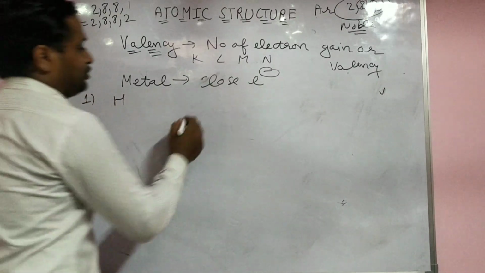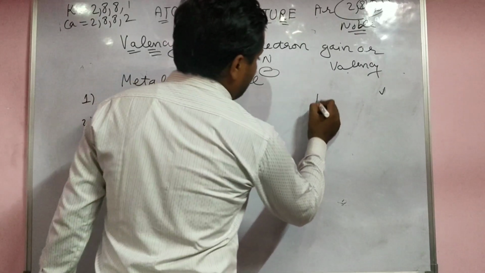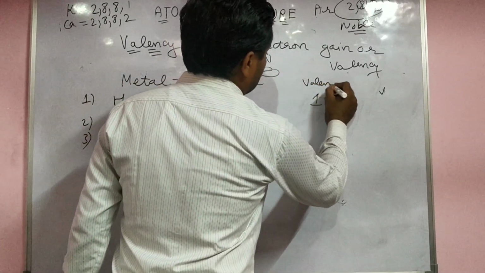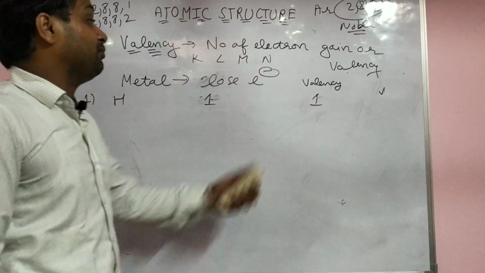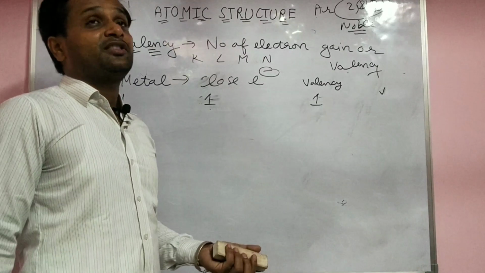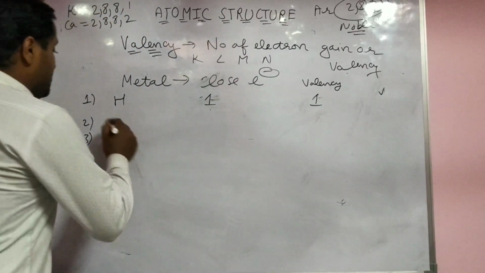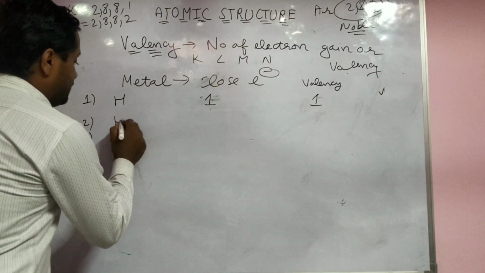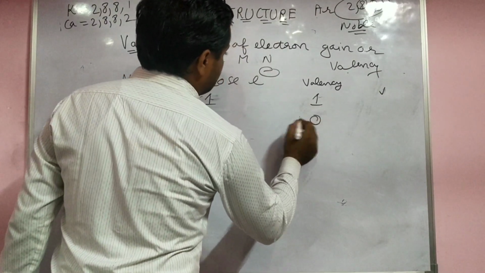In the case of hydrogen, configuration 1. Losing 1 electron or gaining 1, the valency is the same. Charge comes when an electron is gained, that is a negative charge; if lost, then positive charge. Helium has a complete configuration, valency 0, no charge.